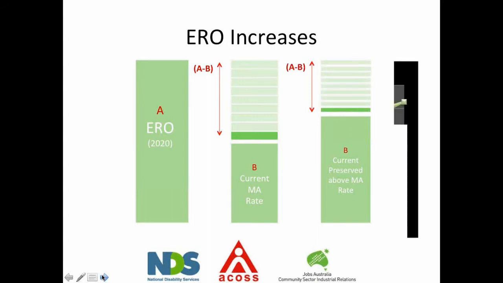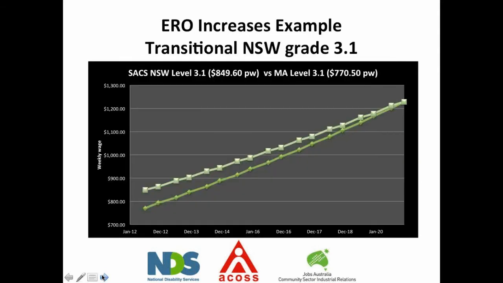This is what it looks like as a graph. As you can see, both lines are going to the same place in 2020. The bottom, or darker green line there, is the modern award. The one above it is the transitional rate. So as you can see, it's a bit bumpy because it changes every year because of CPI, which is why we can't necessarily tell you what the increase exactly will be every year, but they do go to the same place in 2020.